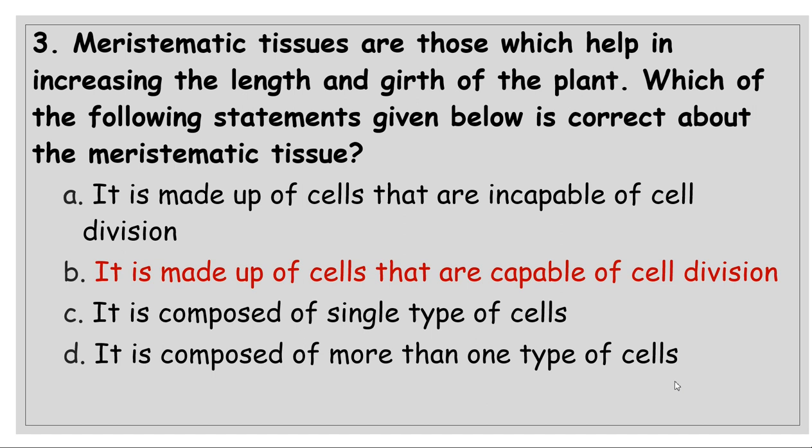Meristematic tissues are those which help in increasing the length and the girth of the plant. Which of the following statements given below is correct about the meristematic tissue? It is made up of cells that are capable of cell division. Yes, it is true that meristematic tissue are of three kinds, and all the three kinds are present at those locations from where the plant growth takes place. Apical meristem, intercalary meristem, and lateral meristem.